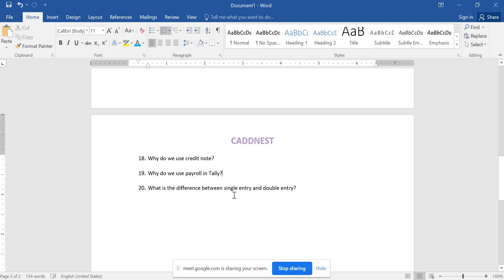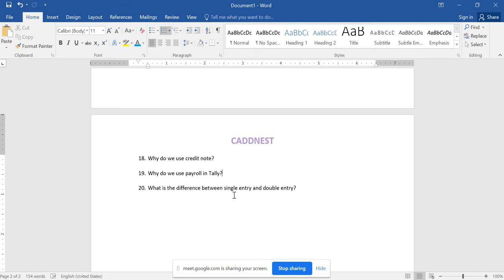And what is the difference between single entry and double entry? Whenever we are raising vouchers or entering the transactions, if we consider only one fold of effects, that is whether a transaction is in the form of cash or in the form of check. If I consider only these two accounts and enter the transaction, that is called single entry. For example, I'll maintain the cash book or a bank book.